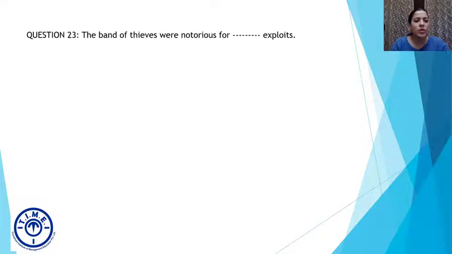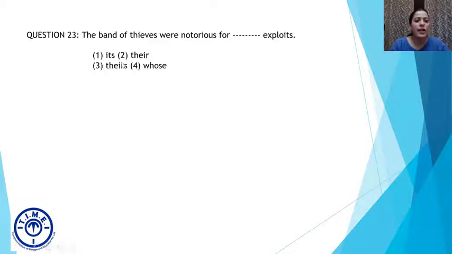All right. Question 23. The band of thieves were notorious for dash exploits. Now, before we move further, let's apply previous information. In an earlier question, we saw that bunch was collective. Here, band is collective. There, a bunch of thugs in tuxedos was said. And here we're talking about a band of thieves. So now we will talk about all the individual members of the group. So the pronoun, if any, should be plural, right?